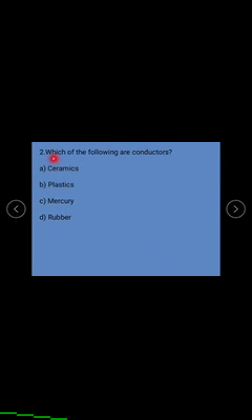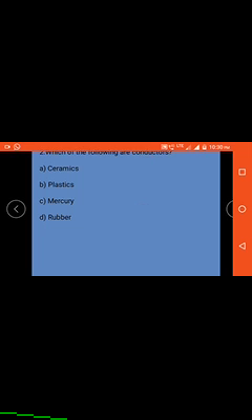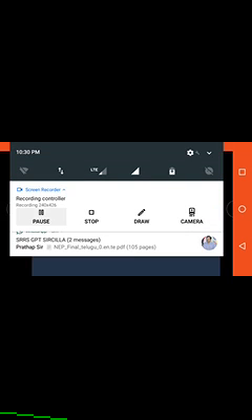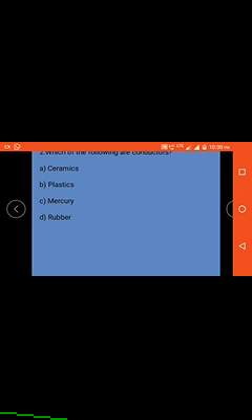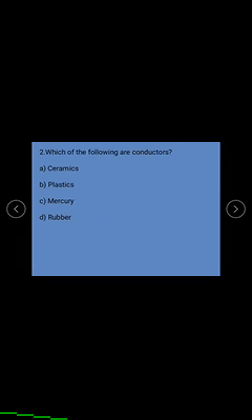The second question is: which of the following are the conductors? Ceramics, plastics, mercury, rubber.